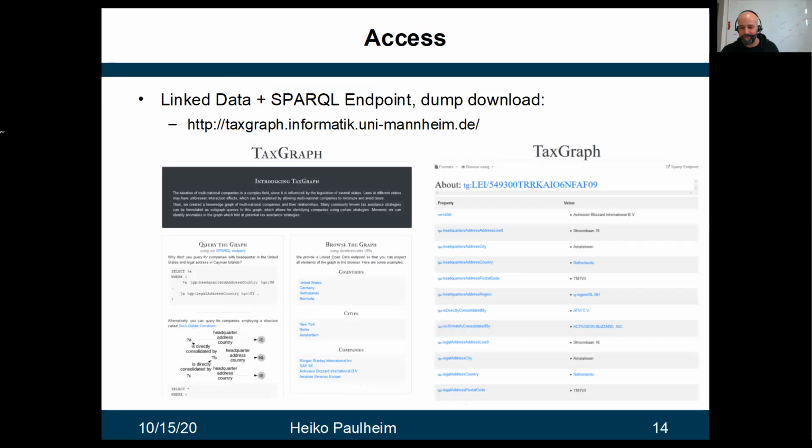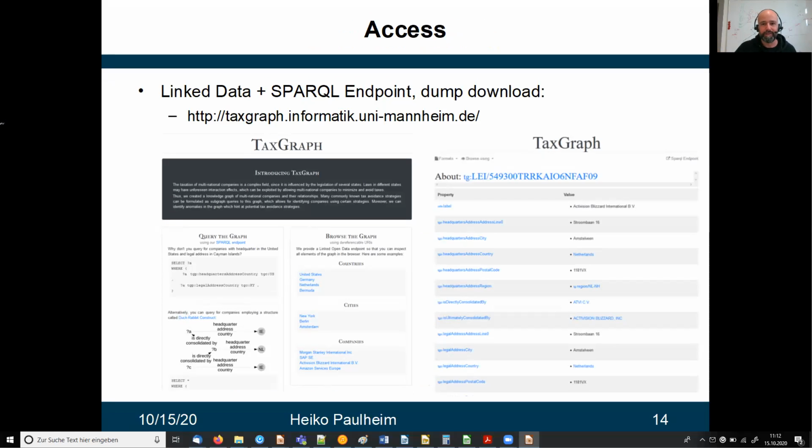So if you want to play around with this data set, run your own analyses or run some graph analytics on the data set, we offer you a linked data endpoint, we offer you a SPARQL endpoint, and we also offer dump downloads of the entire data set so that you can run your own offline analysis if that's what you like to do. So you're invited to go to this address here, text graph informatik uni Mannheim TE, and play around with the data set. There are example SPARQL queries, there are entry points to this linked data browser, and so on.